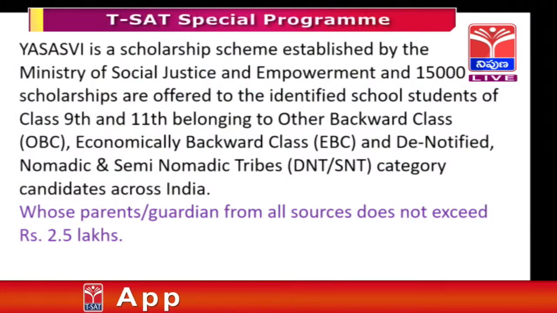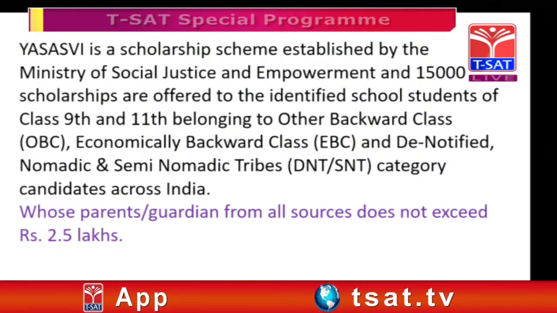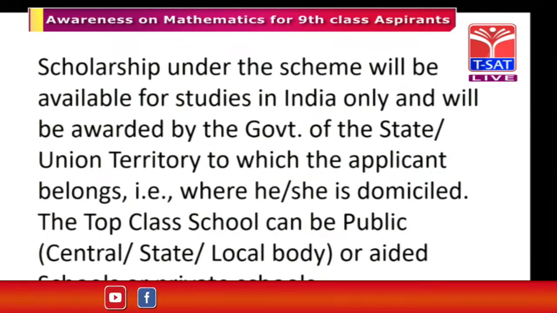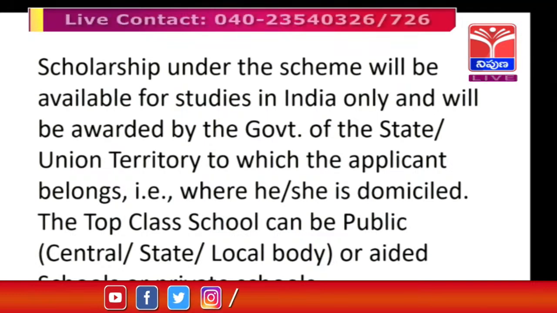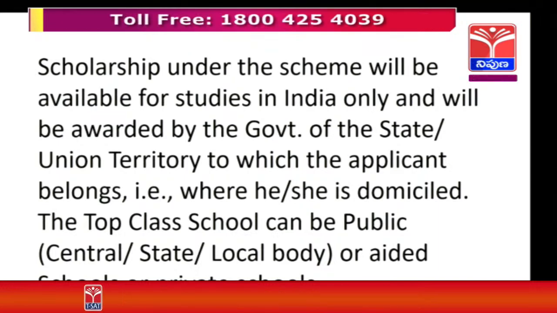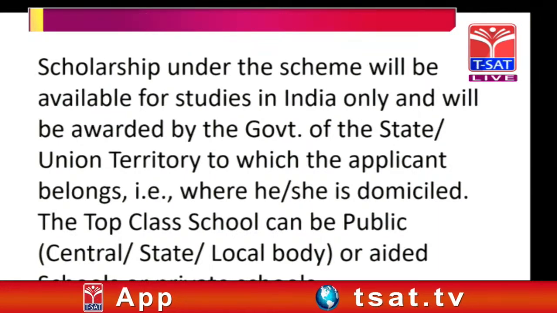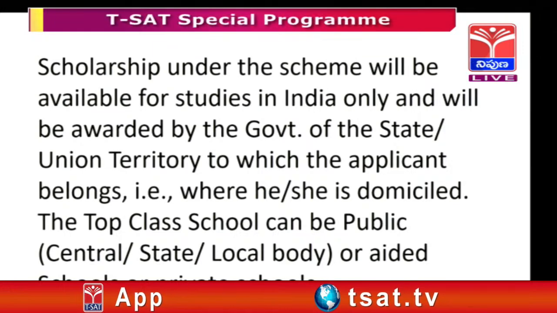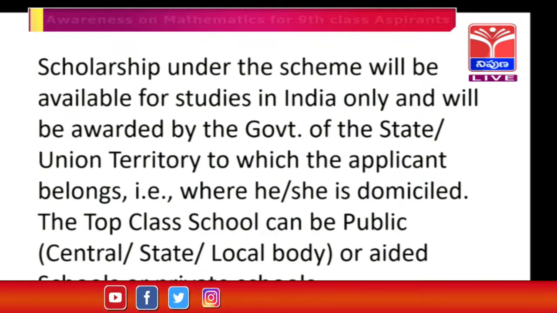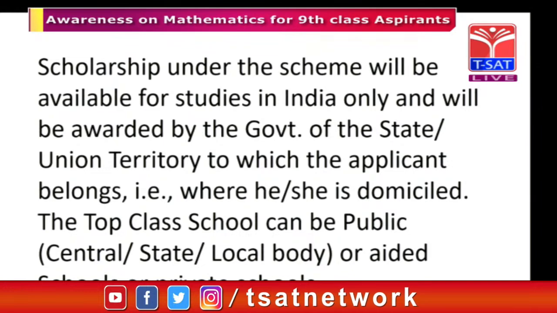Here are two things. One is that it is exclusively for OBC, EBC and DNT, and the next one is that the parental income should be less than 2,50,000 per annum. So, that is very important. The scholarship under the scheme will be available for studies in India only and will be awarded by the government of the state or union territory to which the applicant belongs, where he is studying. The top class school may be a public school, central school, state school, local body school, aided school or private school.